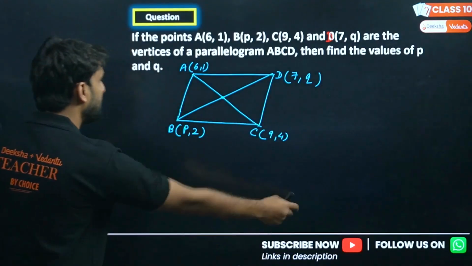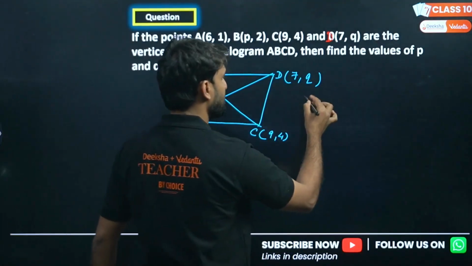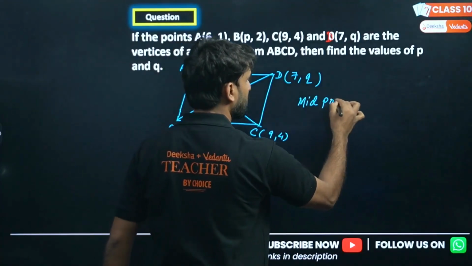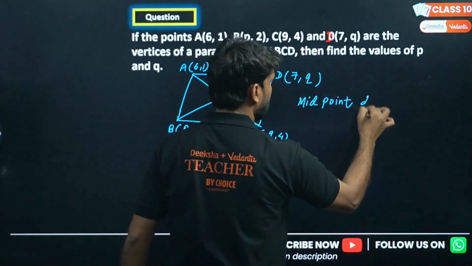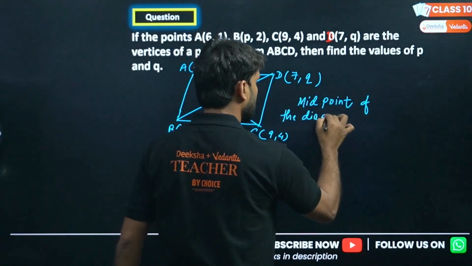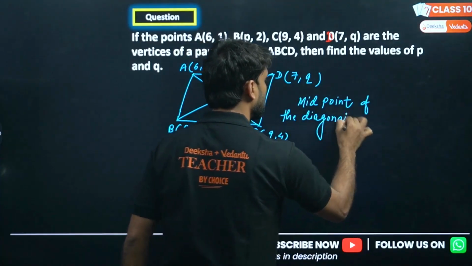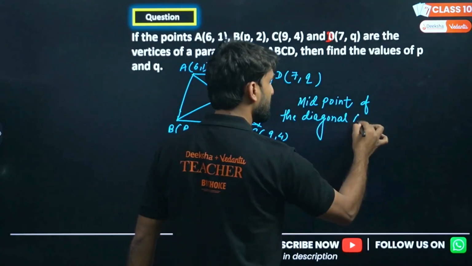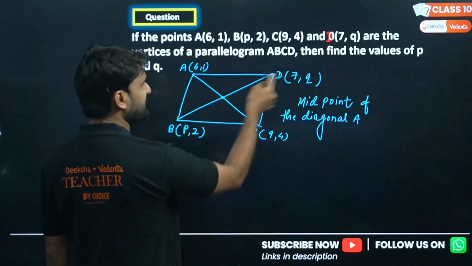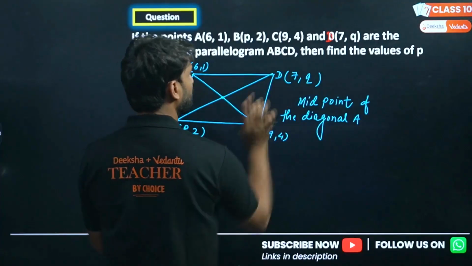Yes, so what can we apply here? We can apply the midpoint of the diagonal AC. Okay, we can write BD first, because in BD both unknowns P and Q are present.